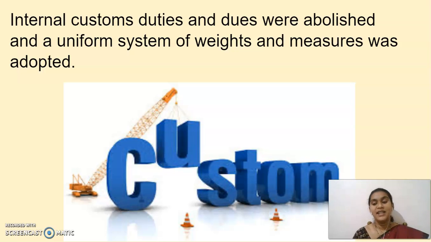So that is the reason, to have uniformity, they made a uniform system of weights and measures. For example, now 1 kg is 1000 grams. Everywhere it is 1000 grams. Yes or no? Like that, they made the weights and measures uniform. Earlier they did not have any kind of uniform system of weights and measures. So that is the reason this uniformity was introduced.